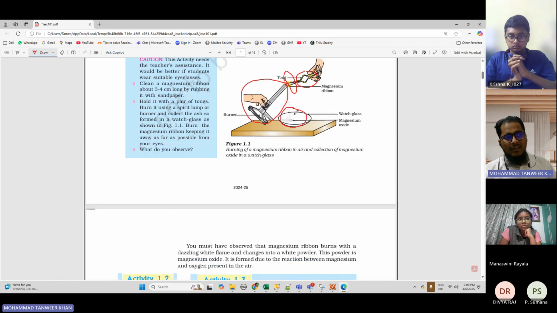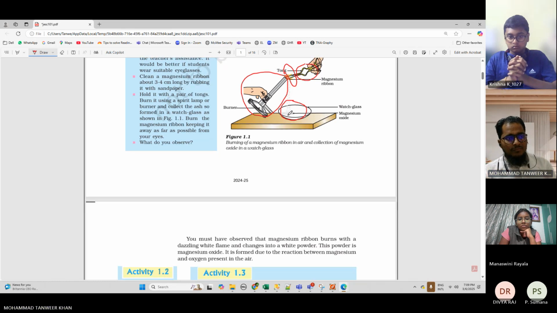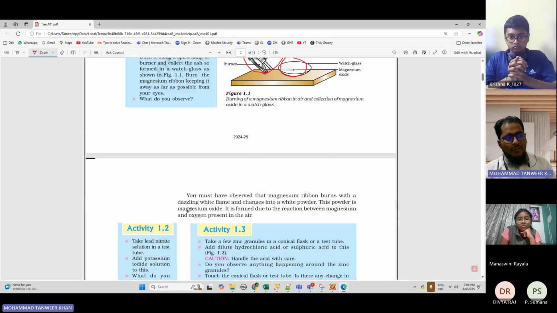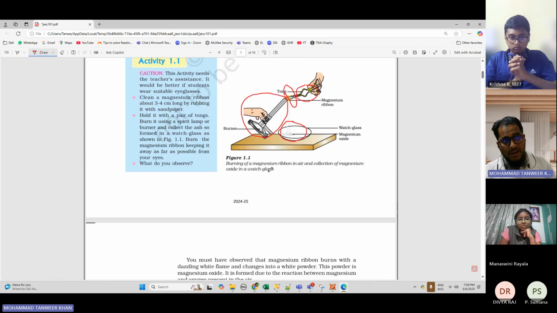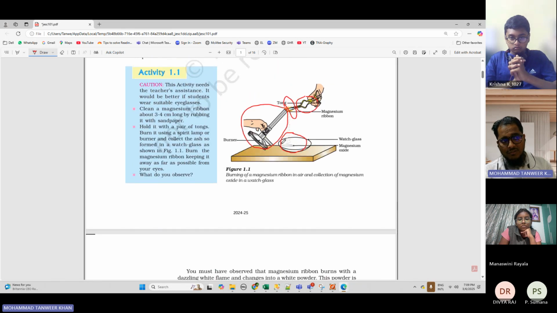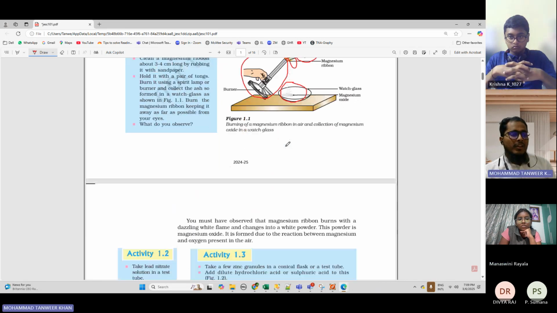When you burn magnesium, you get ash, which is nothing but a white powder. This powder is magnesium oxide. It is formed due to the reaction between magnesium and oxygen.